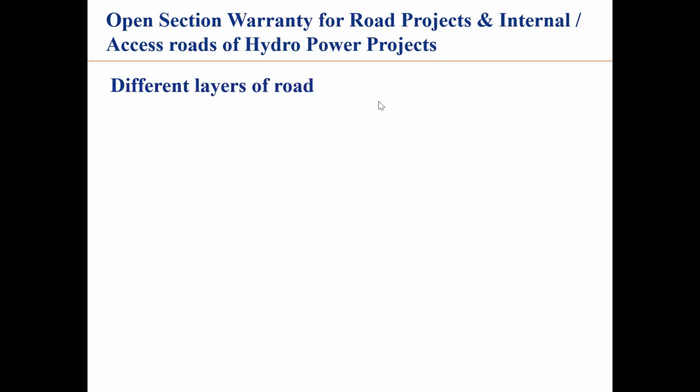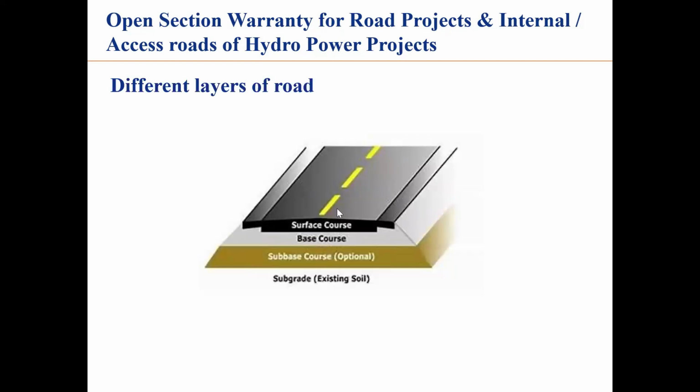Now section warranties. But before we go through, for beginners, for those people who have not gone deep into the subject technicalities, just to explain the configuration of a road, what are the different layers of the road? If you look at the surface, this is the surface course, top surface course. Below that, it is base course, then your sub-base course, then subgrade, existing soil. So these are normally four layers. And in your section warranty, we talk of this surface course. Okay, water wearing surface course, top layer.